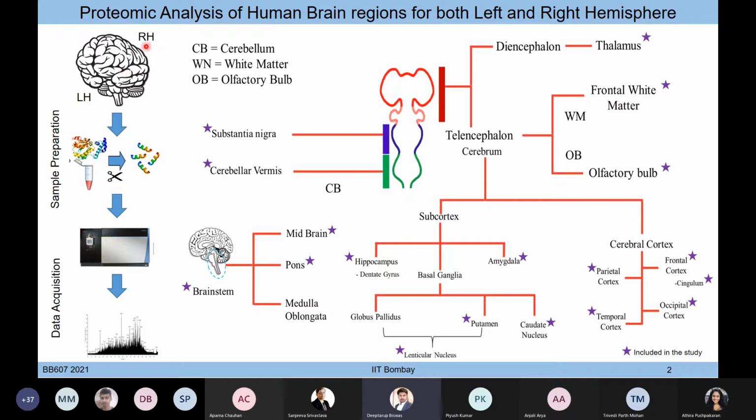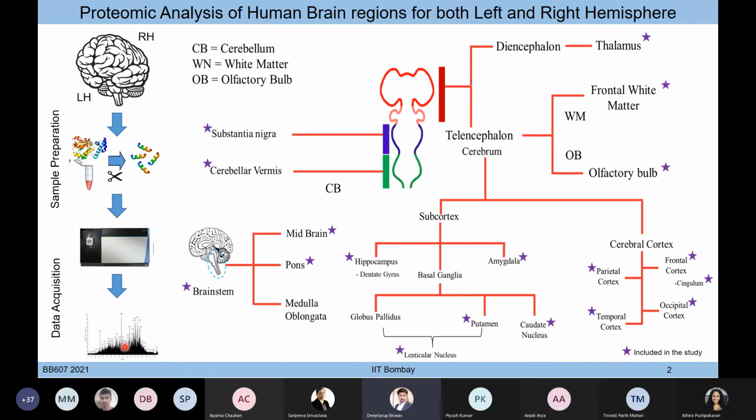So as you can see over here, this is the right hemisphere and left hemisphere of the brain. All these regions, almost 19 different anatomical regions and sub-regions of the brain, have been taken. Then the protein has been isolated, that means the lysate has been prepared from the tissue, and then peptides have been prepared, and these peptides were shipped to us, and finally we injected these peptides into the mass spectrometry and we got data.